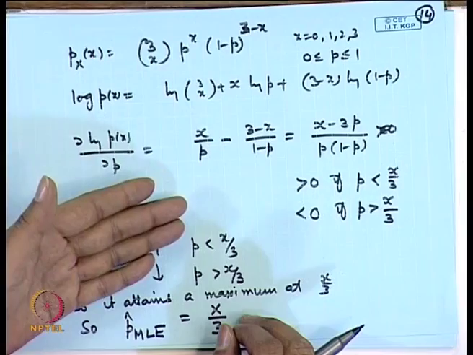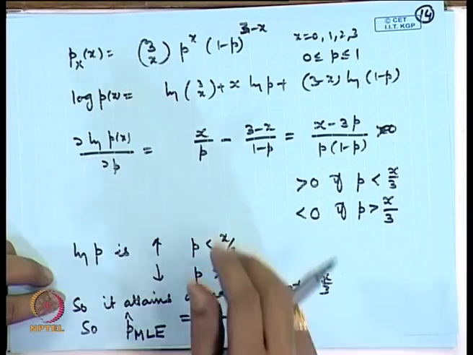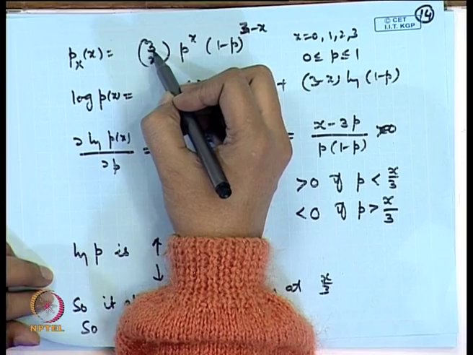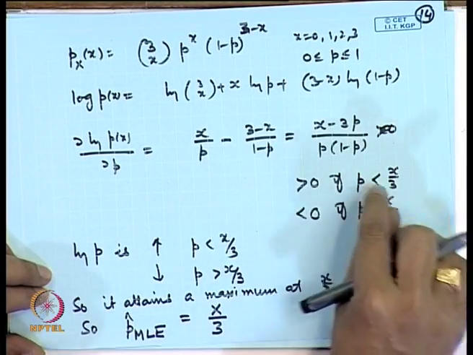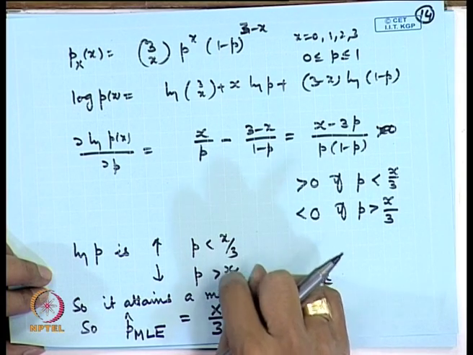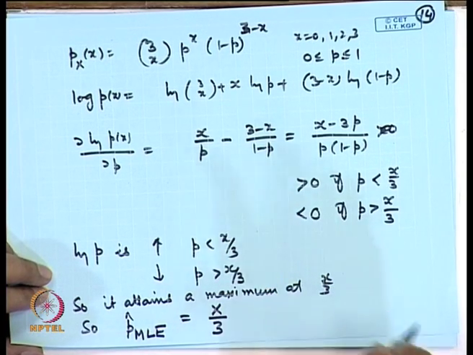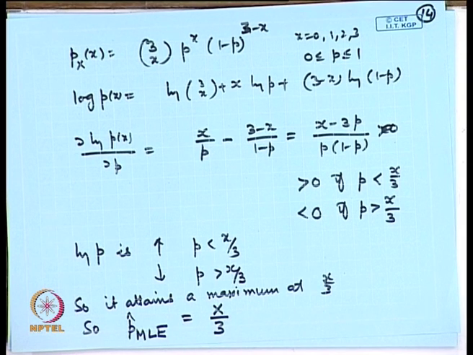So, nothing unreasonable here, and in fact, this seems to be quite a general method. In place of 3, if I had n here, then I would have got x by n, which matches your method of moments estimator. It was also an unbiased and consistent estimator.